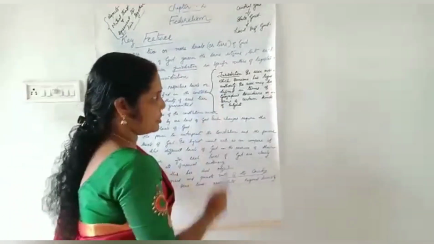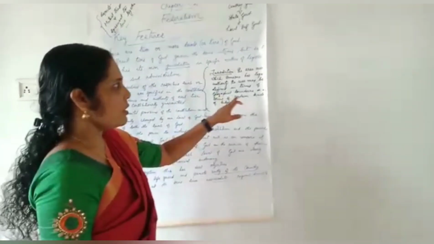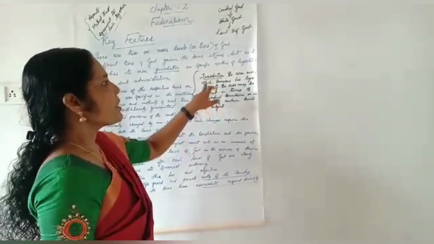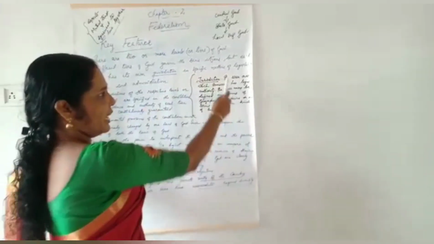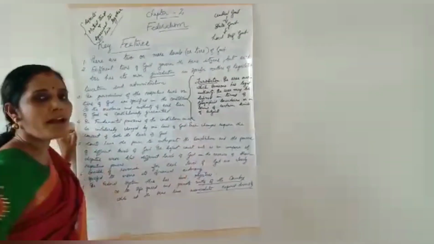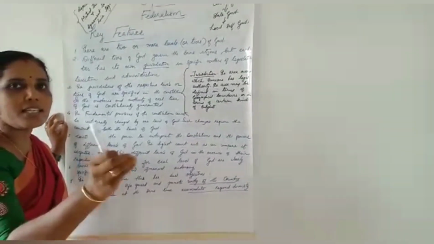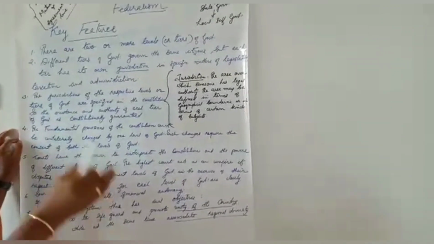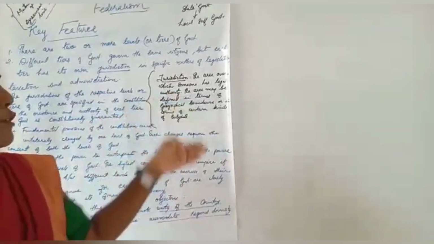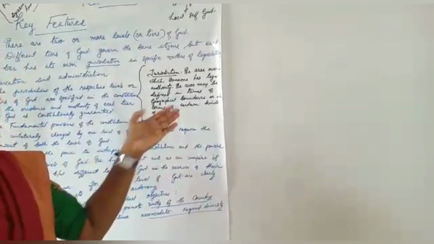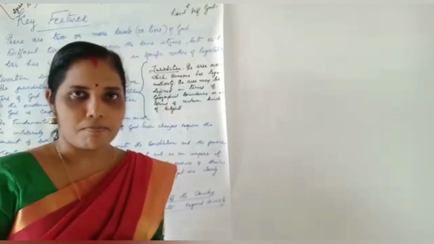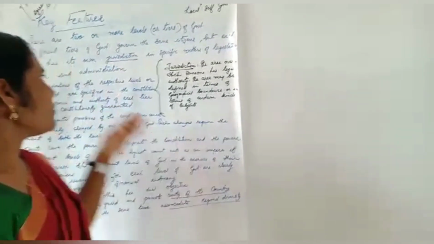What is jurisdiction? Please listen, it's an important question. The area over which someone has legal authority, that is jurisdiction. The area may be defined in terms of geographical boundaries or in terms of certain kinds of subjects. Children, is it clear?